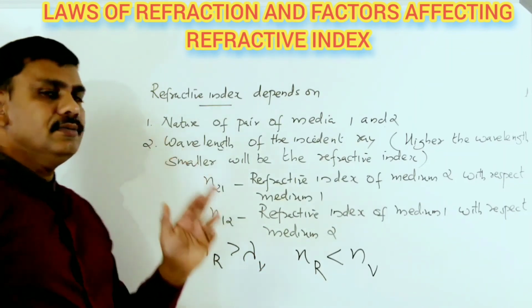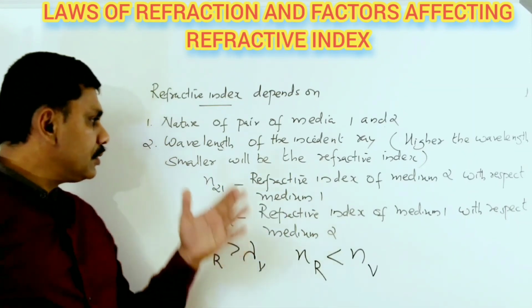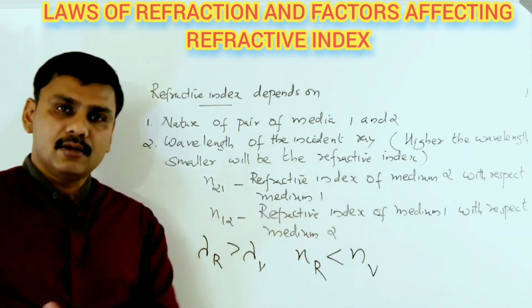So refractive index depends upon the two media. It will change from one pair to another pair.